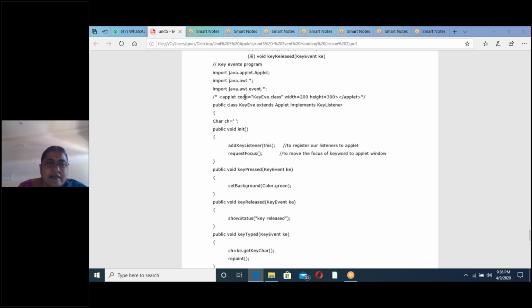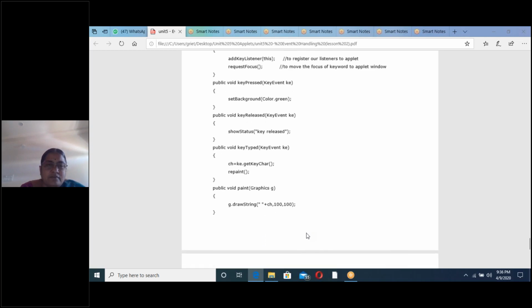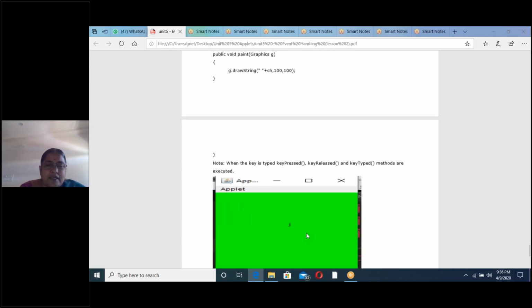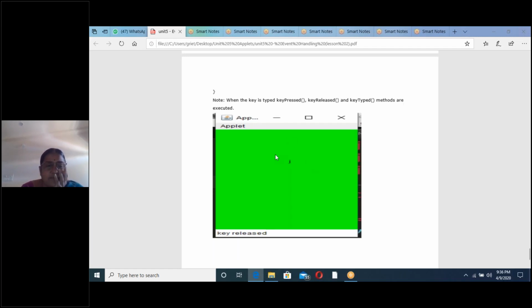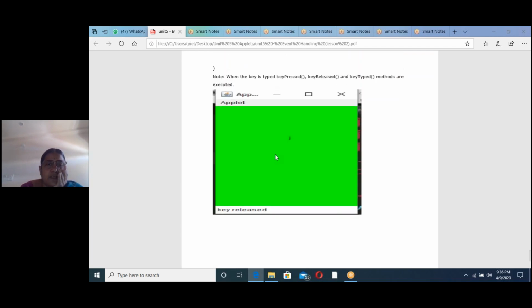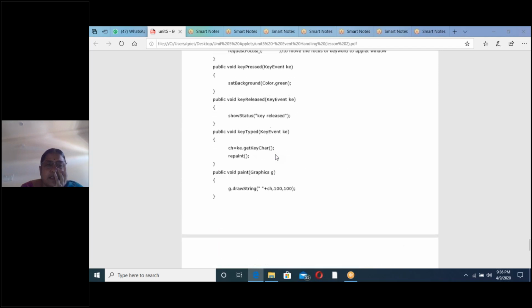Inside the applet tag, I have written code equal to Key.class, which means it will execute this Java program, this class. That's why here we have written the .class file. And this is the size of the applet window. Now when we execute this program, what will happen? Next, one applet window is created. So first, what will happen?